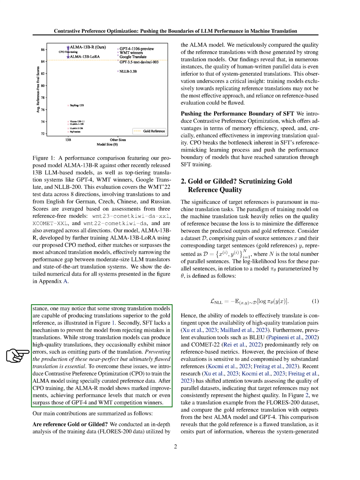This is a significant limitation, as even human-written data, which is usually considered high quality, can have quality issues. For example, some strong translation models can produce translations that are better than the gold reference. Secondly, SFT doesn't have a mechanism to prevent the model from making mistakes in translations. While strong translation models can produce high-quality translations, they sometimes make minor errors, such as leaving out parts of the translation. It's essential to prevent the production of these nearly perfect but ultimately flawed translations.